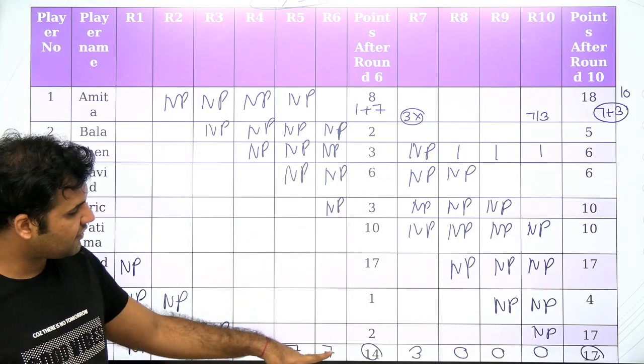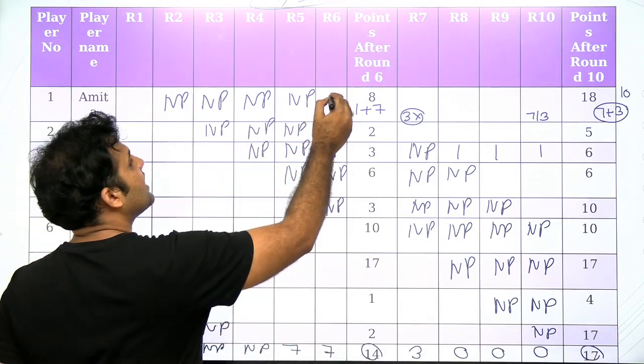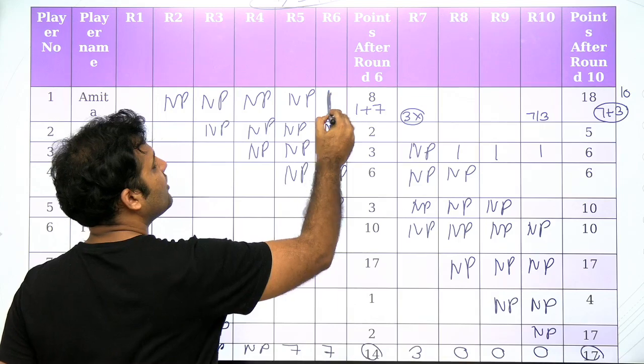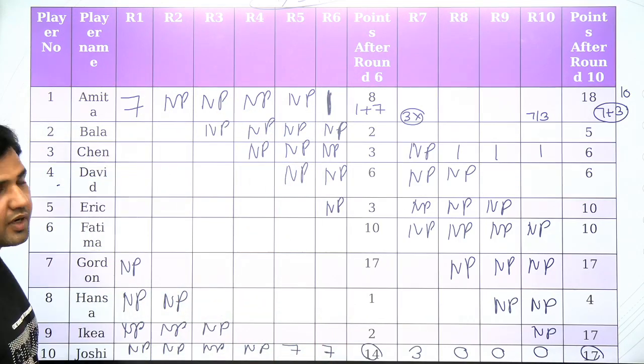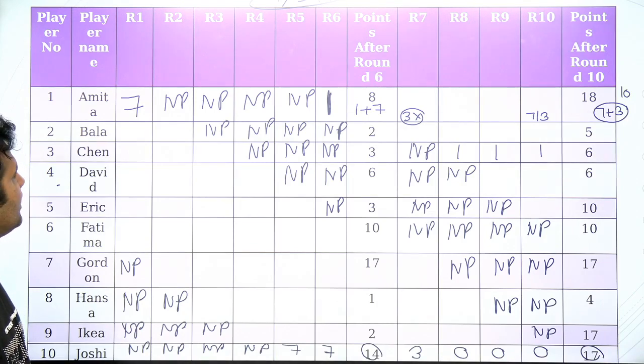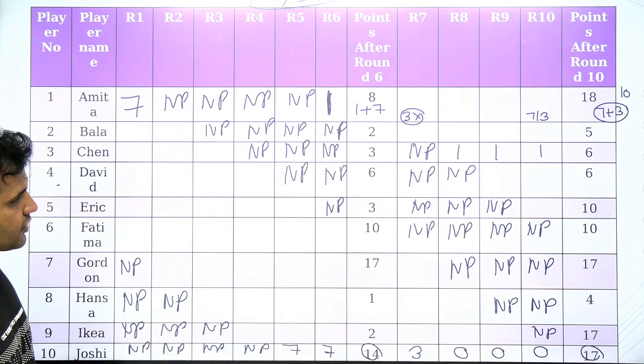Now we have 7 in this column already, so 7 cannot come over here. If 7 cannot come over here, that means 1 will come over here. If 1 is coming over here, then 7 will come over here, right? So we now know the score of Amita in round number 1 and round number 6 also.